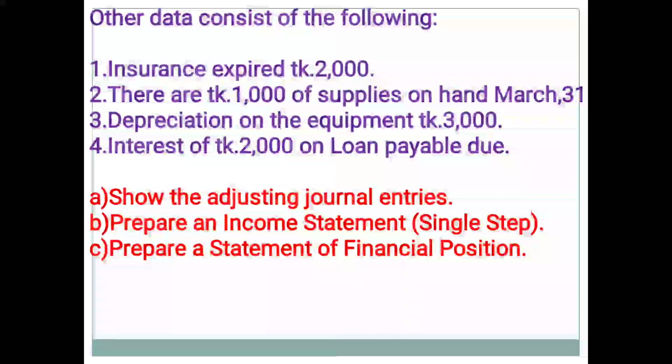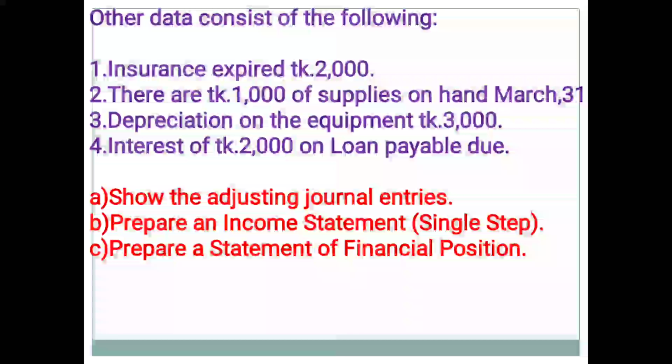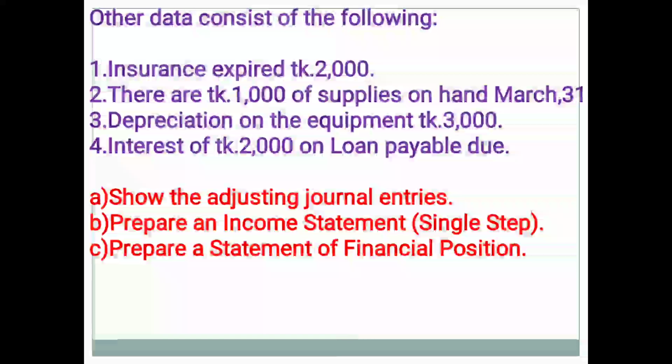Second one, there are Taka 1000 of supplies on hand. This adjustment is to be treated as Taka 1000 for current assets in financial position, and also this amount is to be deducted from the first amount that is available in trial balance. Then the missing amount or suspense amount is to be treated as expenses to be shown in income statement. Third one, depreciation on the equipment.